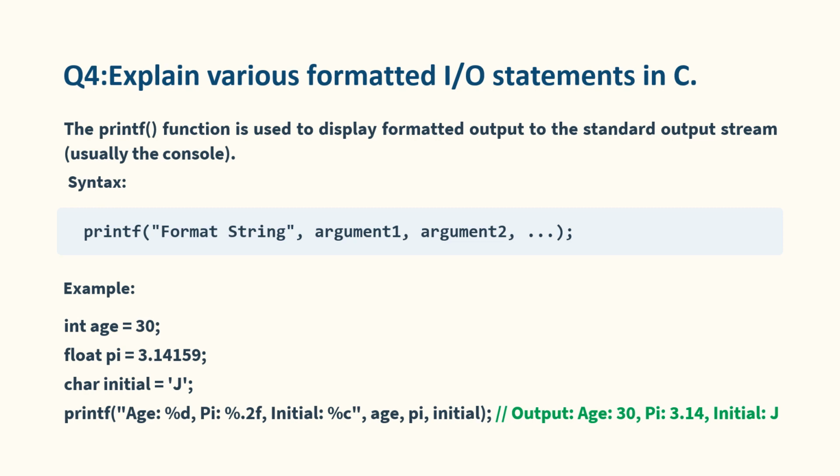Let us see an example. int age = 30; float pi = 3.14159; char initial = 'j'; printf("age %d pi %.2f initial %c", age, pi, initial); The print statement will output age 30 pi 3.14 and initial j.